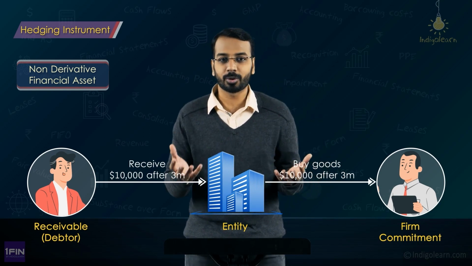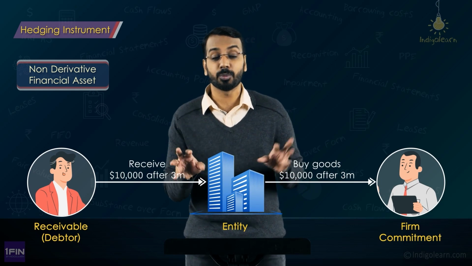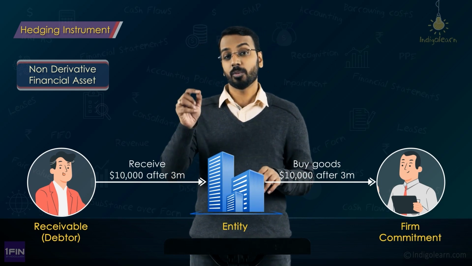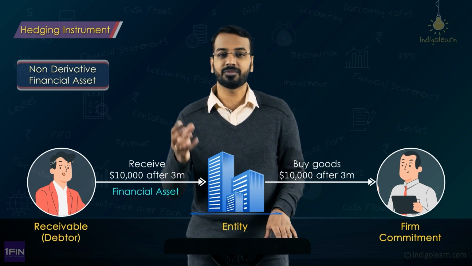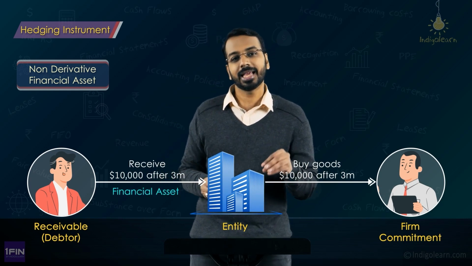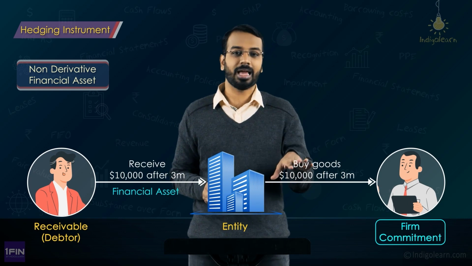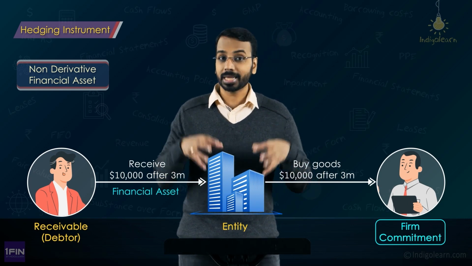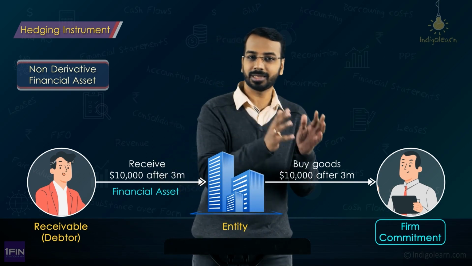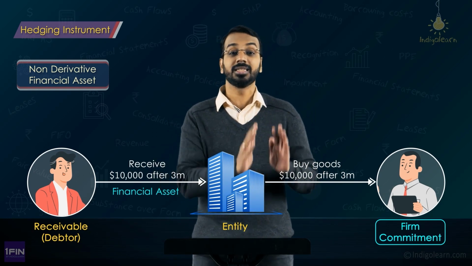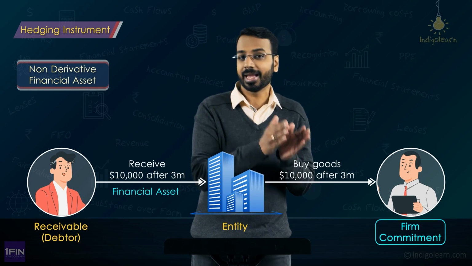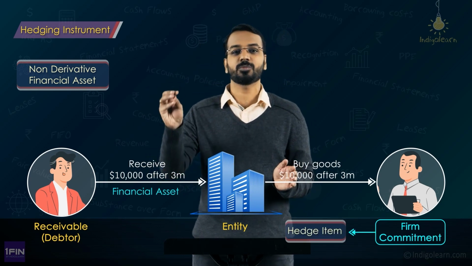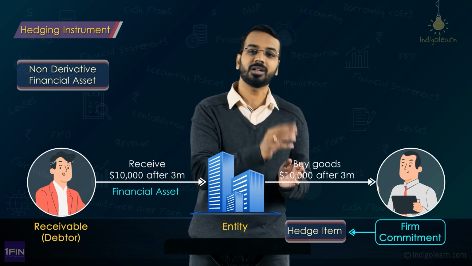Now whenever we talk about an Indian company and there are dollar receivables or dollar payables, then there is a currency risk, correct? On one side I am saying there is a financial asset which will give me dollars and there is a firm commitment, it's not yet a liability, where I have to pay in dollars. Now what I can do is say, okay, I have to pay $10,000 under this firm commitment. This is a hedged item. And I am using this non-derivative financial asset, which is my account receivable, to hedge this particular firm commitment.